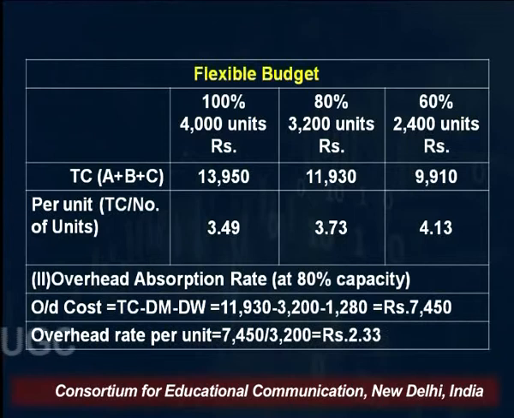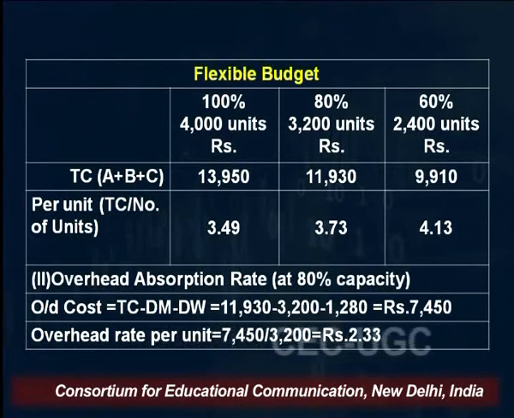See friends, again a question will come in your mind, why have we prepared 3 budgets? Suppose in actual life, the output is at 80% capacity, right? So what I'll do, I have 5 different budgets, for output at 70% level, 90% level, 100% level, 80%, 60% level. Supposing you are preparing only 3 budgets of 80%, 60% and 100%, and my actual output is 80%. So what I'll do, this budgeted cost will be compared with the actual cost of 80% capacity level.